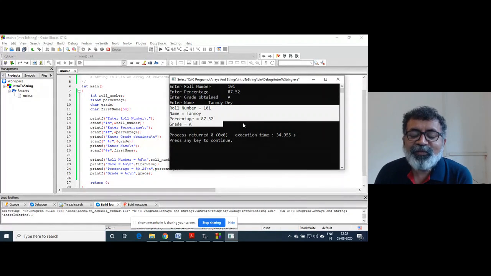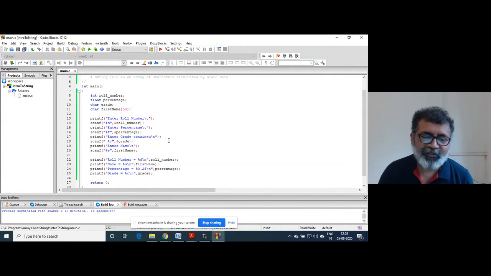That is a limitation of the scanf function. Scanf function cannot take multi-word string input. It has got that limitation.